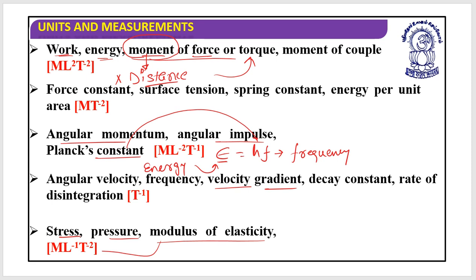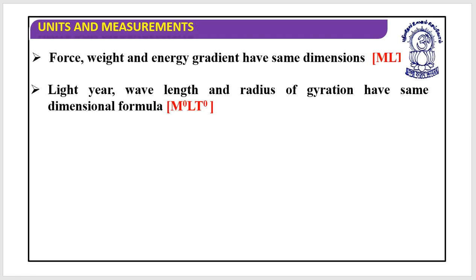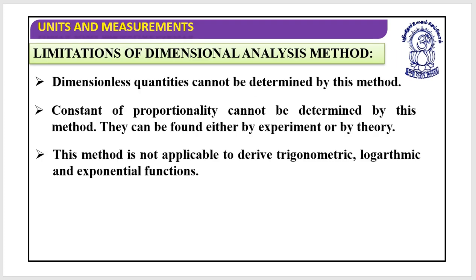So just go through this. There are some others too; all these pairs have the same dimensions. Just go through it once or twice, and you might get an idea of how to find it out.